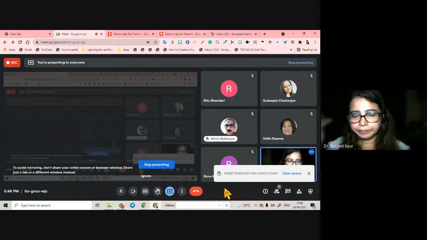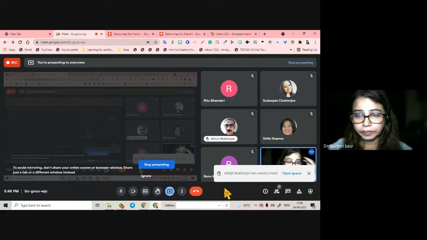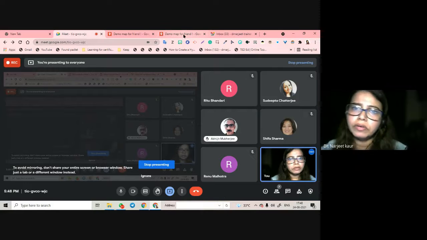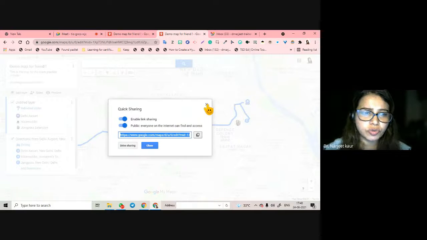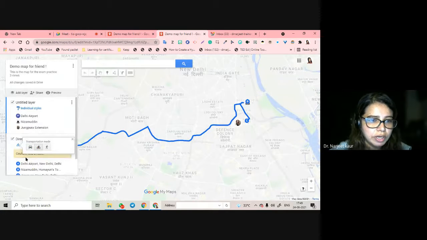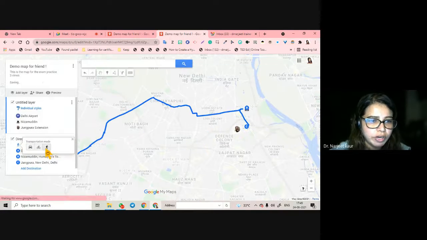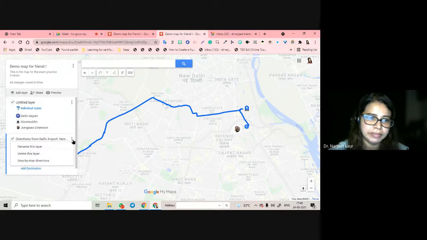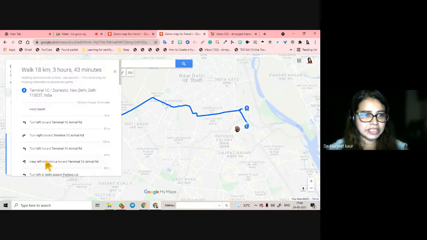Yes, Abhijit sir. Ma'am, I was just wondering, you chose only driving as a medium of transport for moving from place to place. Can we choose any, sir? We can choose any. We can choose driving, we can choose this one also. We can choose walking also. We can choose cycling also, bicycling or something. And these are step by step.